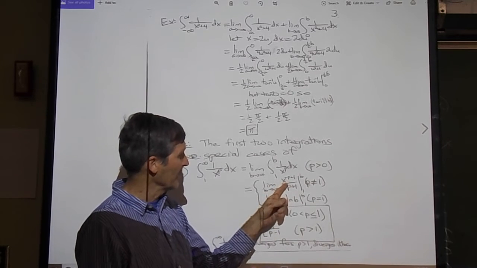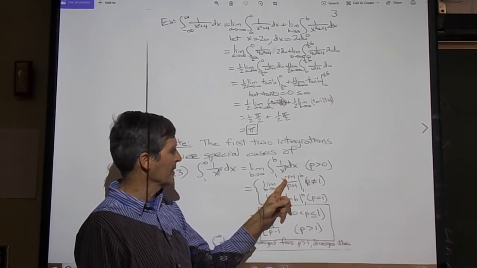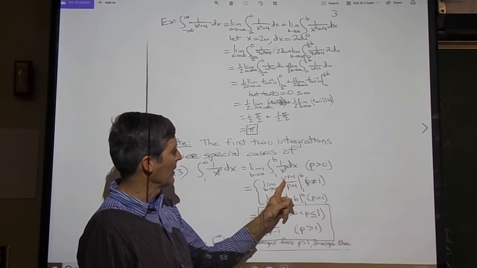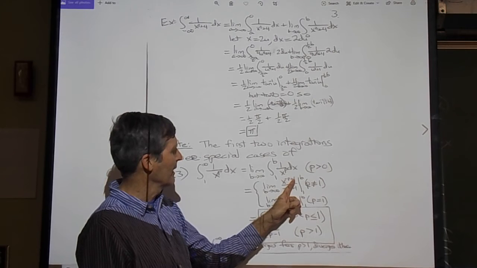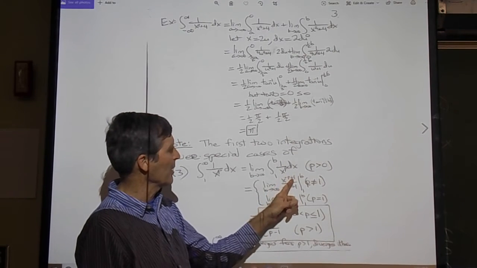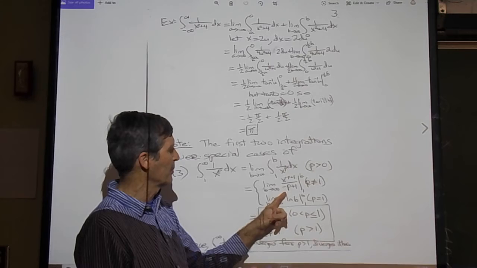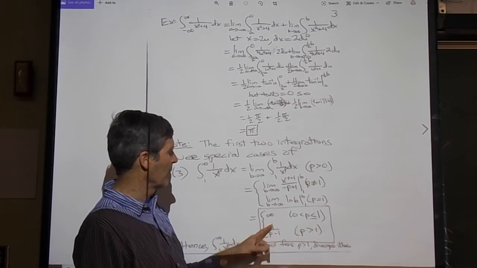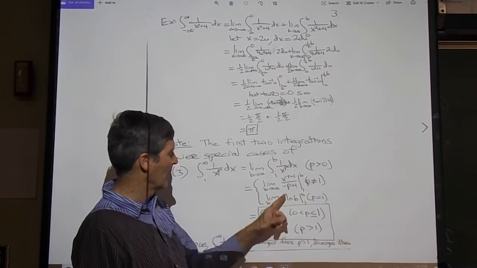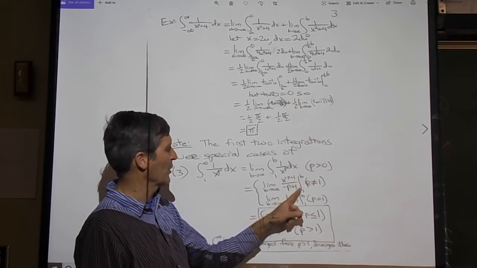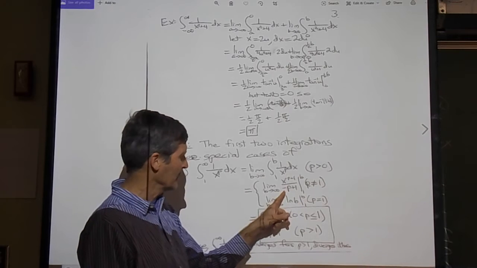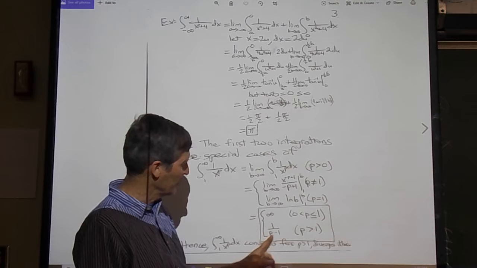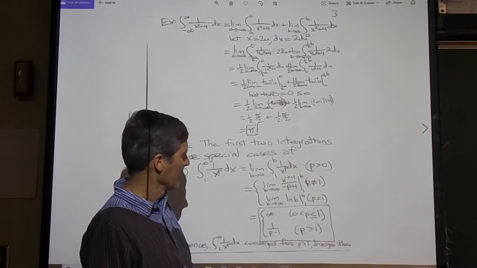So this one will be infinite if p is between 0 and 1. But if p is bigger than 1, then this comes as x to a negative power, and as b goes to infinity, x to a negative power approaches 0, so you get 0 for the top end point. And the bottom end point, plugging in 1, you just get 1 over minus p plus 1, which is subtracted. So you subtract the bottom end point, that gives you 1 over p minus 1.